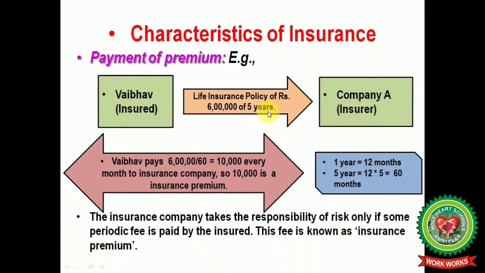So we calculate our premium, and the premium amount is 10,000, and this amount has to be paid by Weber. The insurance company takes the responsibility of risk only if some periodic fee is paid by the insured, and this periodic monthly or quarterly fee is called the insurance premium.